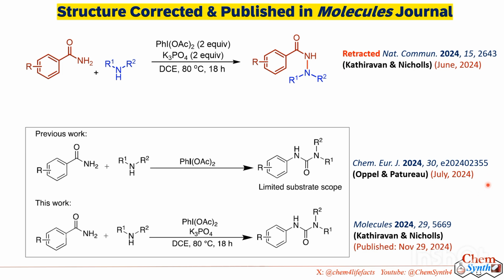Right after this publication, the same authors, Kathiravan and Nichols, published the result from the reaction between benzamide and amine in Molecules journal, correcting the structure. This paper appeared online in November 2024. However, they did not mention anything about their earlier Nature Communications paper.